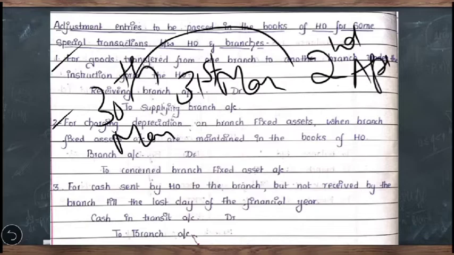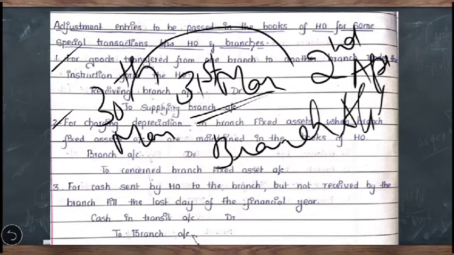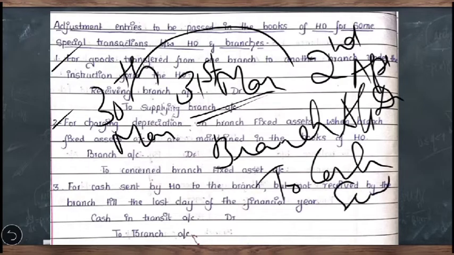As you know, all the financial statements will be prepared at the end of the year, that is on 31st March. Now on 31st March, cash is neither in the hands of head office nor in the hands of branch, so it should be taken as cash in transit. Now what is the adjustment required? When head office remitted the cash to the branch, it has made the entry branch account debit to cash sent to branch account. Now this has to be adjusted because it has not reached the branch before the financial year end.